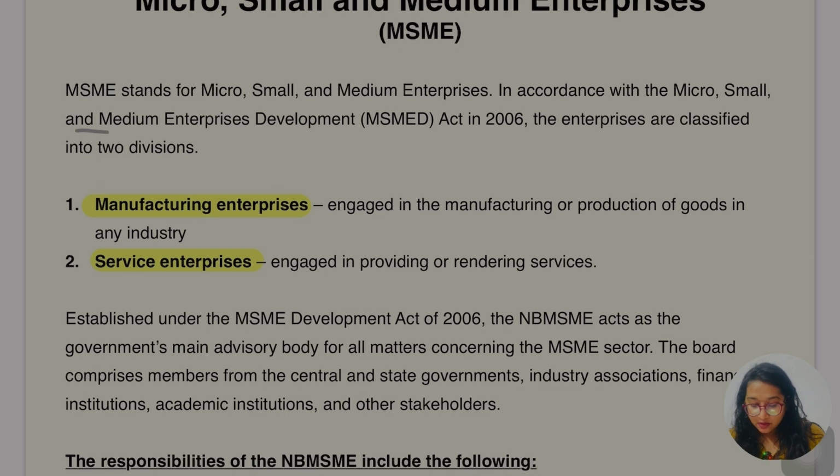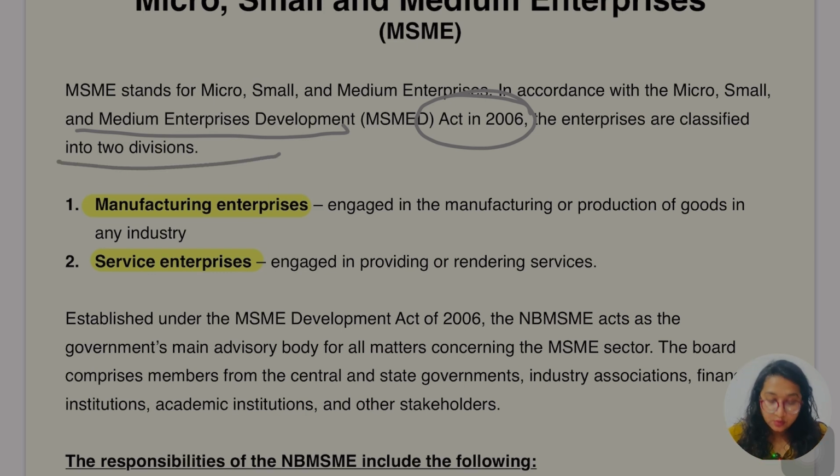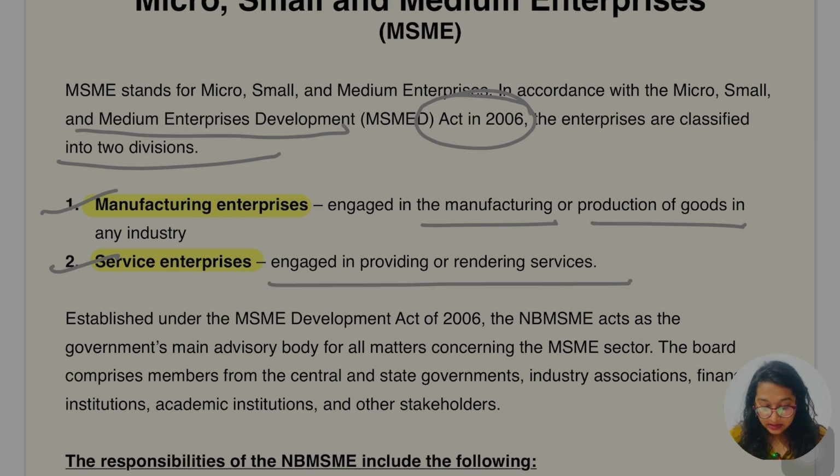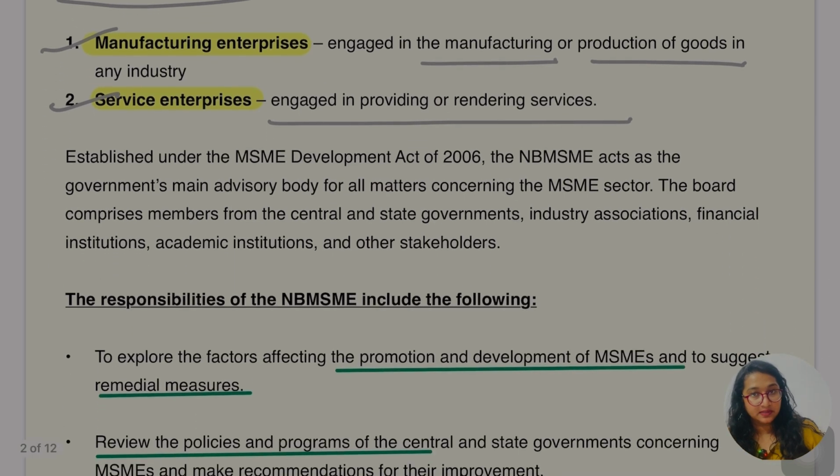In accordance with the Micro, Small and Medium Enterprises Development Act, enacted in 2006, the enterprises are classified into two divisions. First is manufacturing and second is service. Manufacturing enterprises are engaged in manufacturing or production of goods in any industry, and service enterprises are engaged in providing or rendering of service. We know what the manufacturing sector and service sector are, so we are not going in depth here.